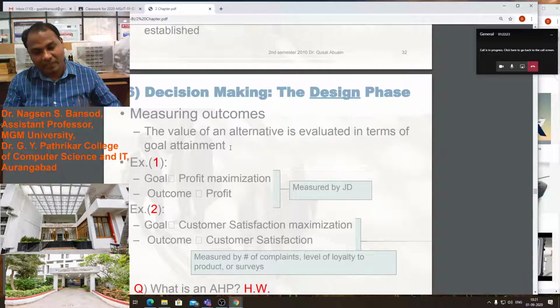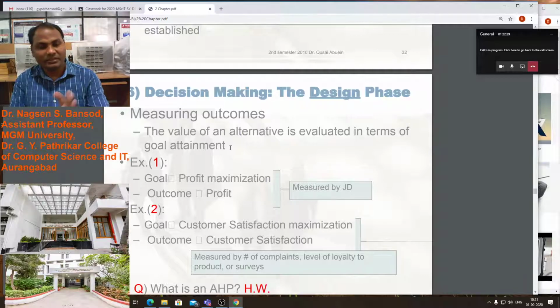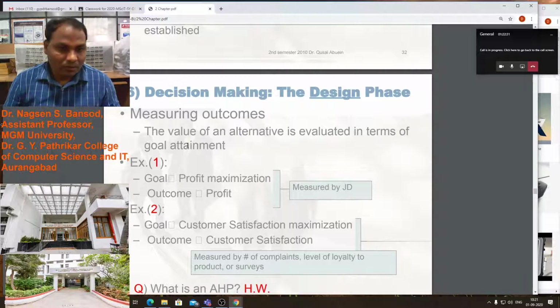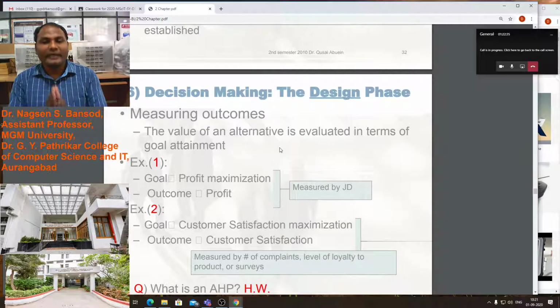What will happen if we add or change a particular component, a particular parameter or variable in the model? The value of an alternative is evaluated in terms of goal attainment. It means we have to reach our goal attainment, and the alternative is evaluated by its value.